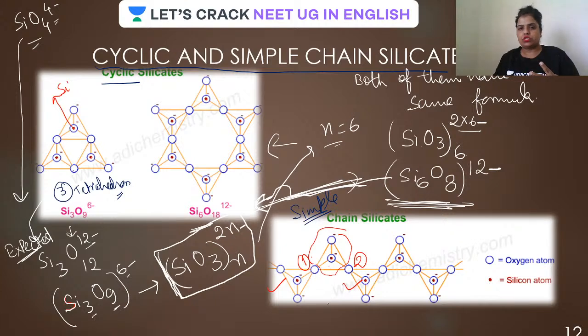By two oxygen. So the formula will be this one. Is that clear, guys? For both of them, the formula will remain the same. Done. This question has been asked many times.